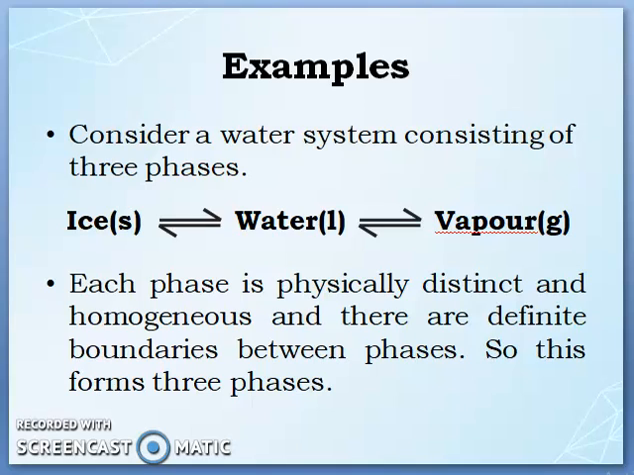Other examples: consider the water system. Here, water exists in three phases: ice, liquid, and vapor. Each phase is physically distinct and homogeneous, and there are definite boundaries between phases. So water is an example of a three-phase system.